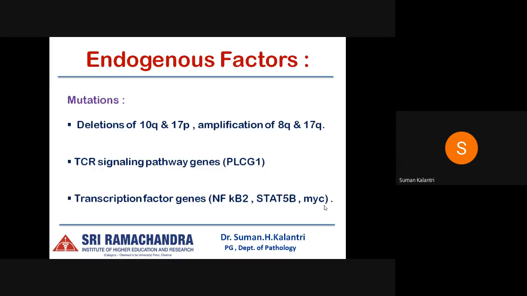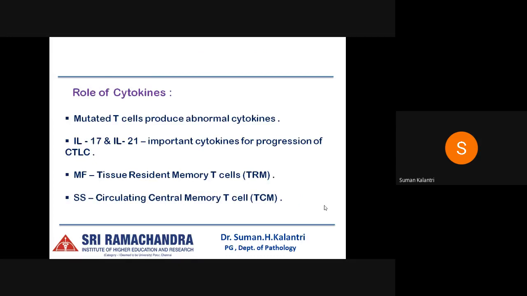And there are certain mutations which are also associated, which are deletions of 10q and 17p, amplification of 8q and 17q, and about 80 to 90% of the cases carry monoclonal T cell receptor gene rearrangements. And a number of transcription factor genes are also activated in these conditions, which include nuclear factor kappa B2, STAT5B, and MYC.